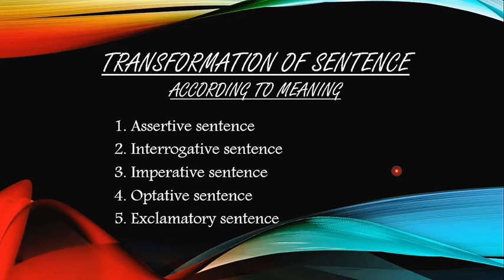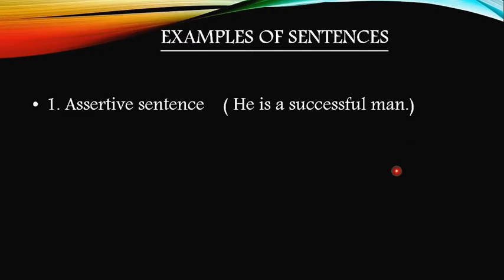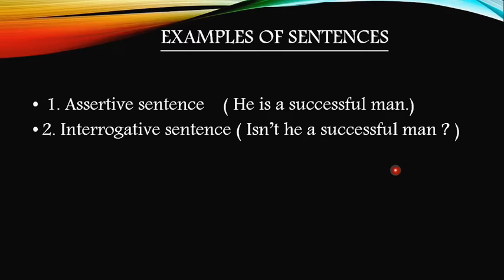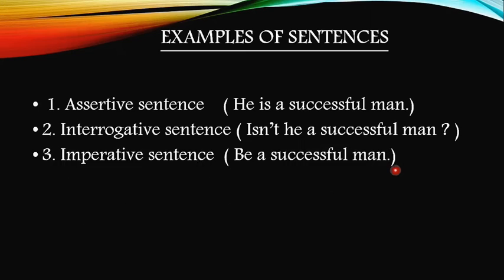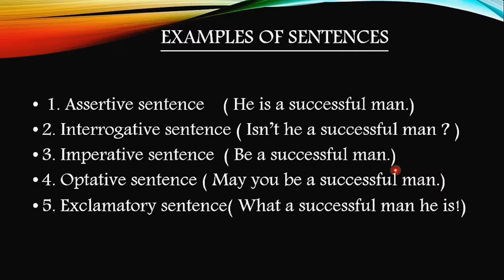And so, I want to show you how one sentence can be converted or transformed into all these 5 kinds of sentences. I have taken one assertive sentence, which is, he is a successful man. The interrogative form of the same sentence is, isn't he a successful man? And the imperative form, be a successful man. Optative form, may you be a successful man. And exclamatory form is, what a successful man he is.